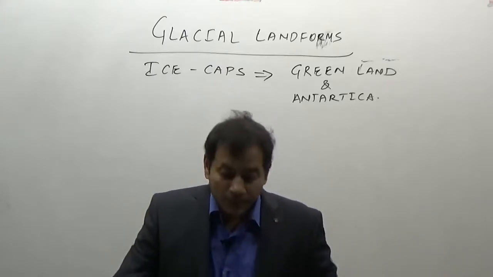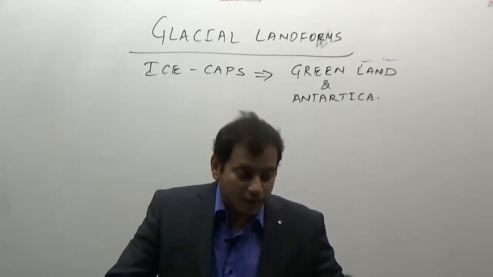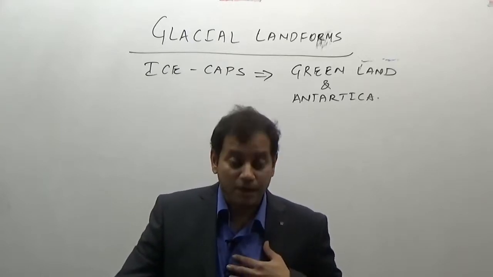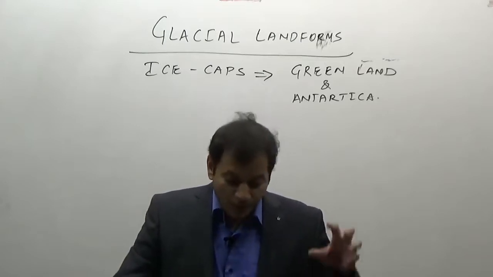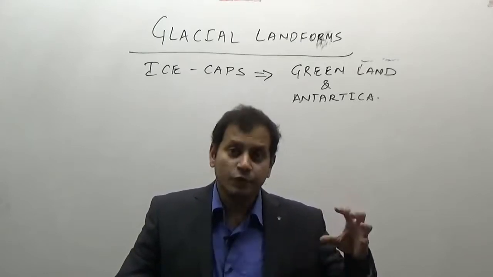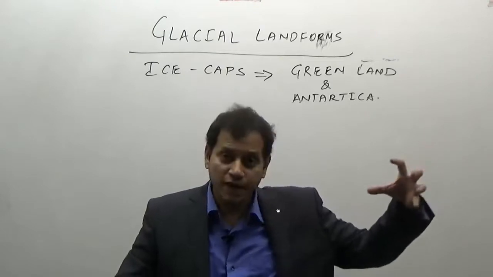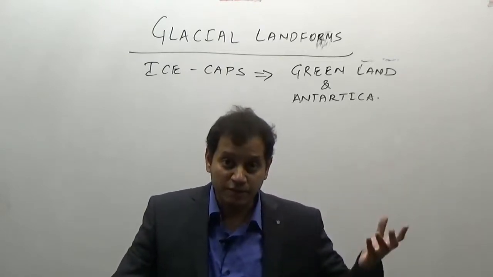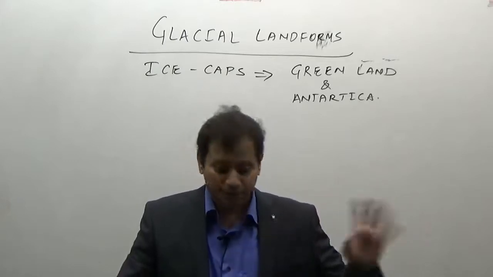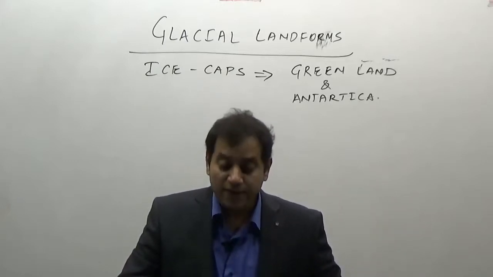But glaciation, that is the snow, is still present in many parts of the world. Now these ice caps, when they come downwards under the influence of gravity, they break into ice shelf and then they break into iceberg. That we'll do later on.